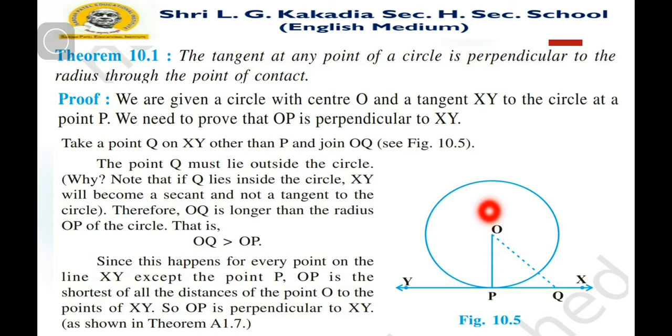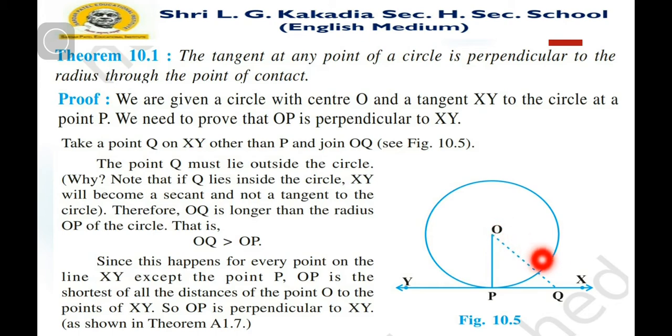For that, we know that the distance from any point to a line is measured along the perpendicular. So in this way we just need to prove that OP is the shortest distance between the center and this tangent. Then the radius will be perpendicular to XY, or XY is perpendicular to the radius.